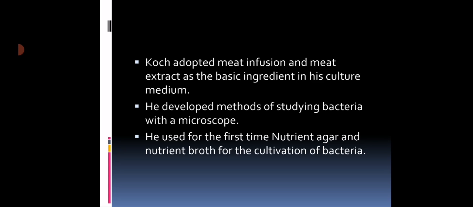Culture medium means the medium which we are using for cultivation of bacteria. So the meat extract or meat infusion is considered the major or basic ingredient for the growth of bacteria because it is the source of so many growth factors and other nutrients. So this is one thing here.